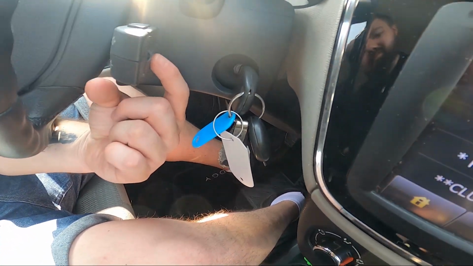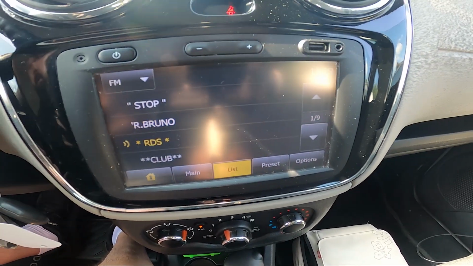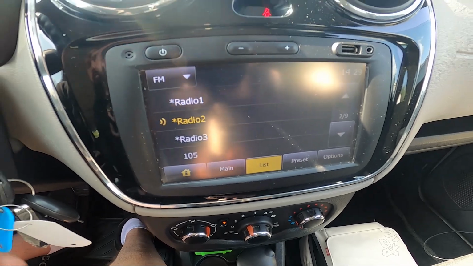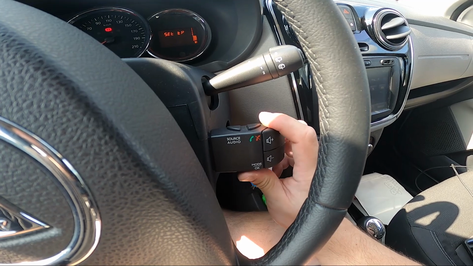thanks to the panel that we can move on the back of this media panel, like this. To select a radio station, press and hold the list button.